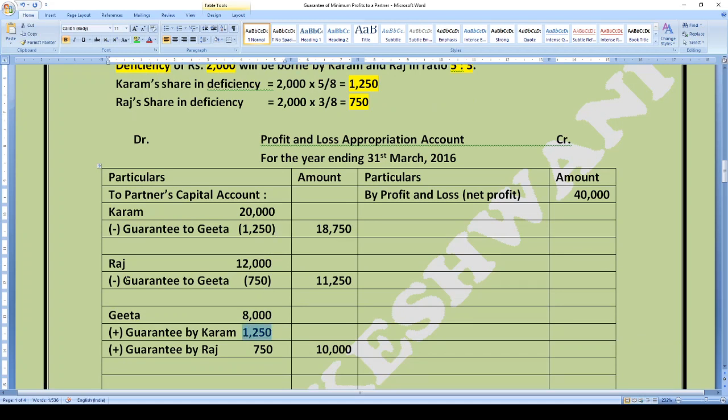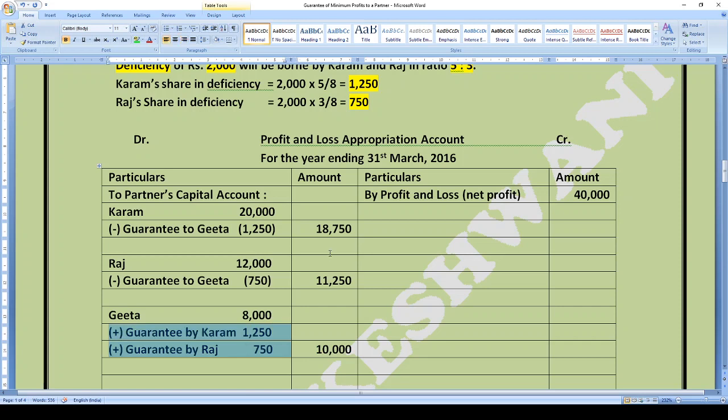Similarly, the guarantee provided by Raj to Geeta was rupees 750, and that has been deducted out of Raj's share and added to Geeta's share. So Geeta's profit, which was earlier 8,000, has become 10,000 rupees after adding this deficiency of 2,000 rupees.